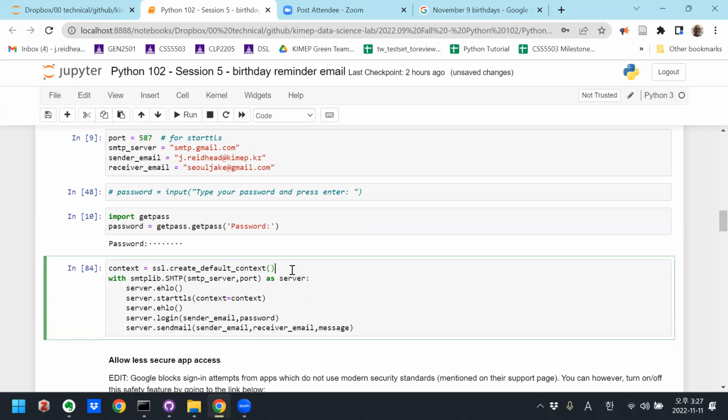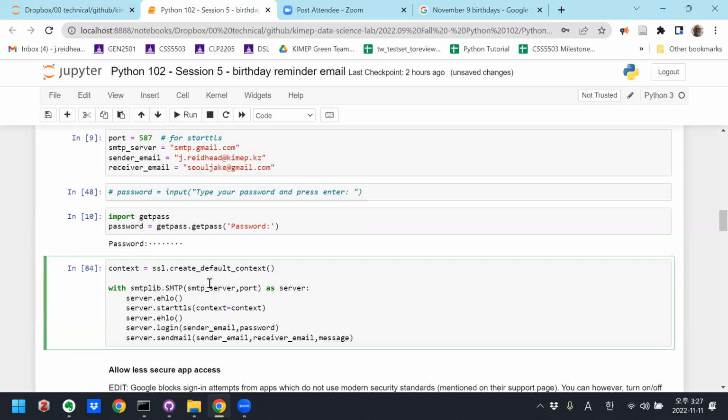Okay, then here's all the stuff I need to interact with the server. So I'm going to create a default context using this SSL library. So context, this is just a variable, an object that I'm going to pass in. Then with smtplib.SMTP, there's a lot of stuff here that I'm not going to explain right now. Well, most of it I don't know.